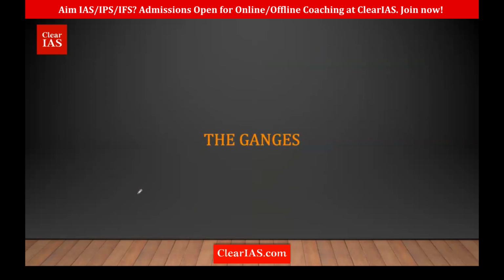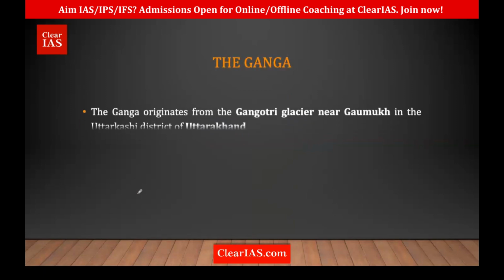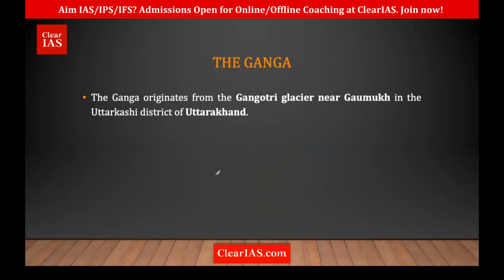Okay, so that is the Indus River. Now we have the Ganga or the Ganges. This is the most important river of India, right? If we're talking about the Ganges, the Ganga originates from where? The Gangotri Glacier. So it's very easy to remember. Gangotri, and it is near Gaumukh. It is in Uttarkashi district of Uttarakhand. So the origin of Ganga is the Gangotri Glacier near Gaumukh.